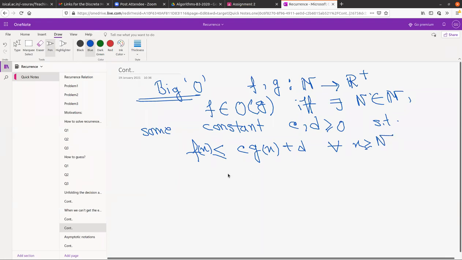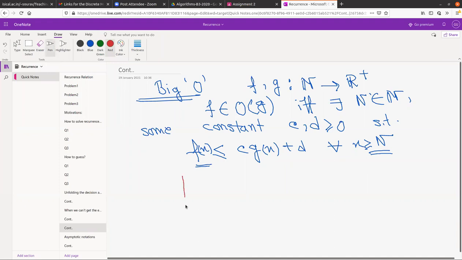So what do we mean here? f is basically bounded by some constant factor of the function g(x). And why do we need that n? Because we don't care if we skip some small part of n. We really don't care if this doesn't hold for some small n.